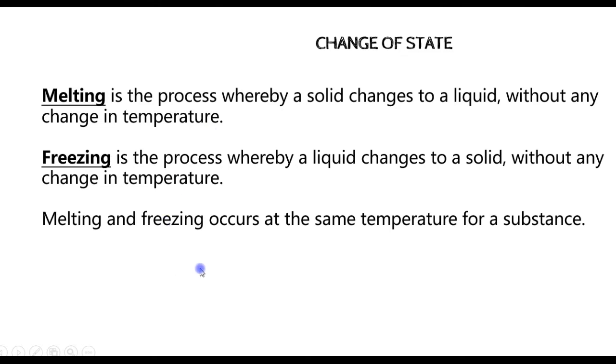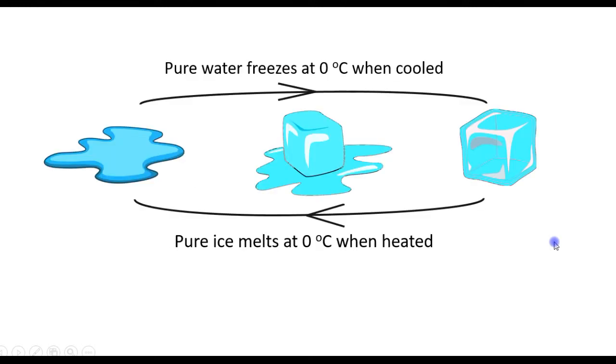Now, melting and freezing occur at the same temperature for a substance. For example, pure water, when cooled, will freeze at 0 degrees to become ice. And pure ice, when heated, will melt at 0 degrees. So the freezing point and the melting point are the same.